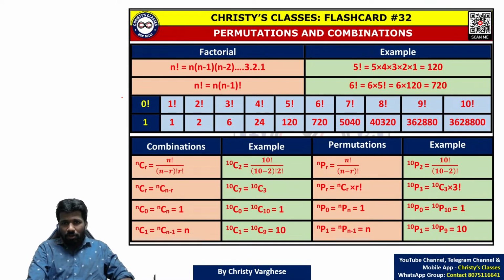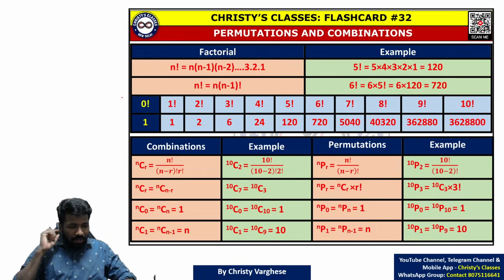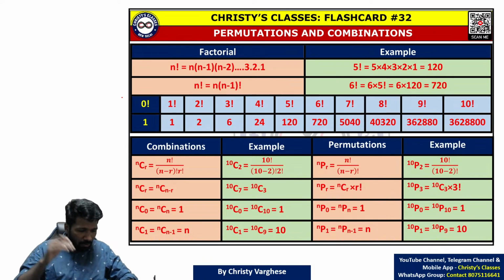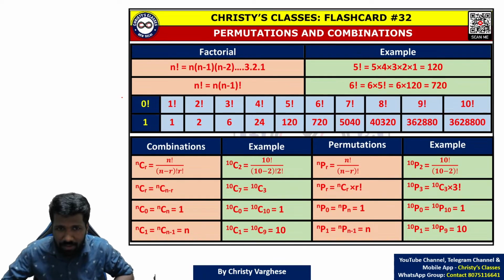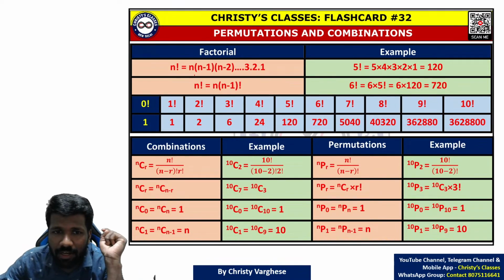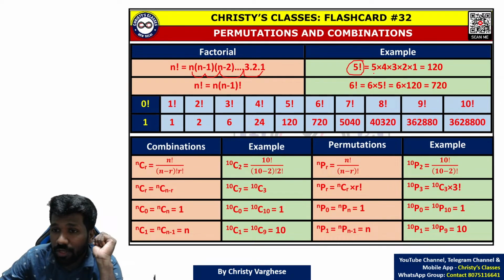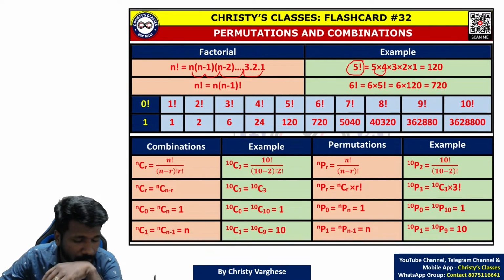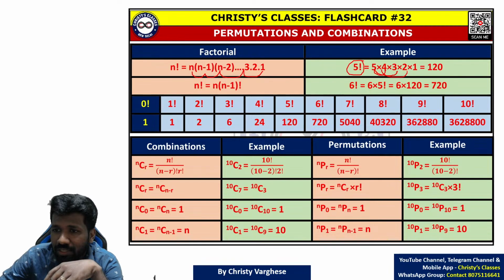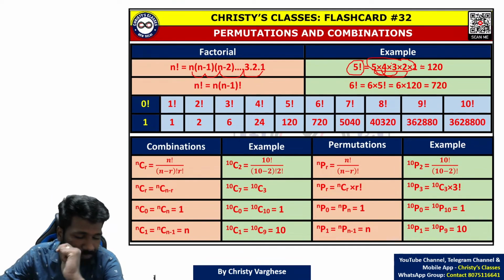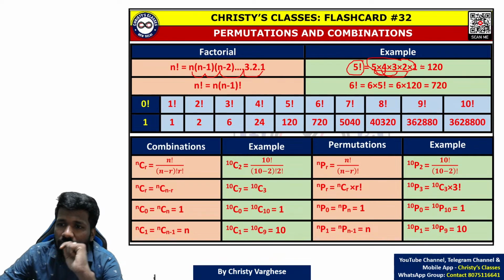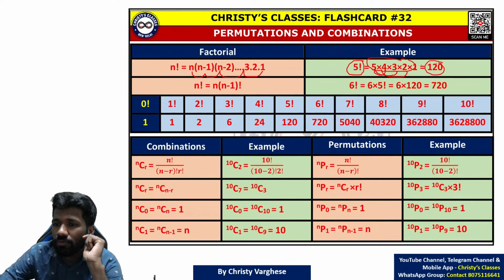Okay, so to easily understand permutation combination, first of all you have to learn some basic things. What is factorial? Everyone knows, right? What is factorial? All of you are clear what is factorial? N factorial is n into n minus 1 into n minus 2 up to 1. For example, 5 factorial. 5 into 5 minus 1, 4. 5 minus 2, 3. 5 minus 3, 2. Till you get 1, you have to continue this. That is factorial. So 5 factorial is 5 into 4 into 3 into 2 into 1.